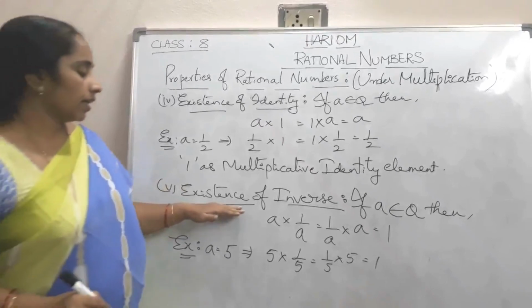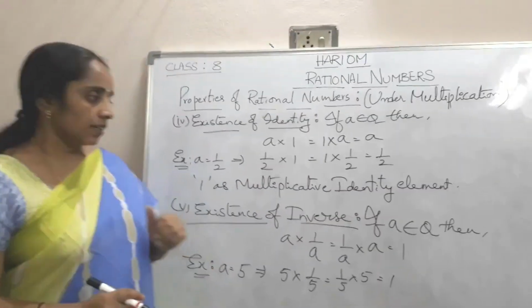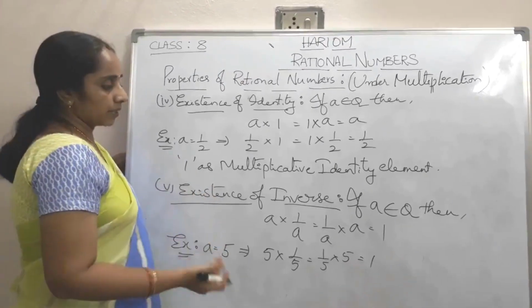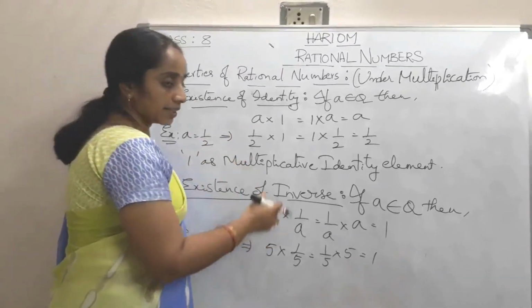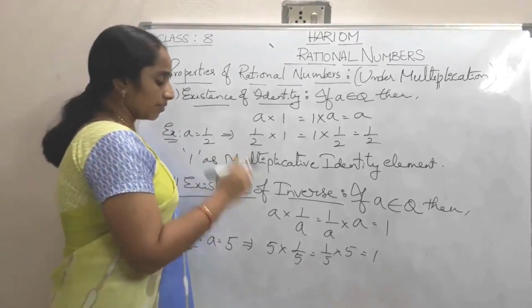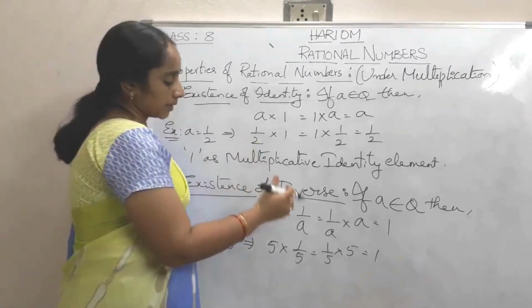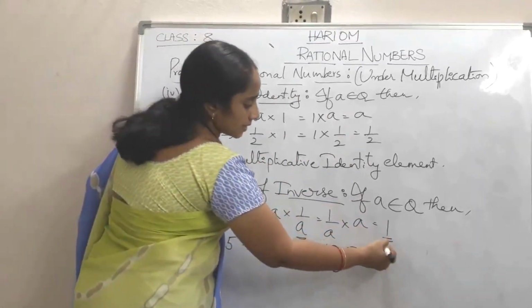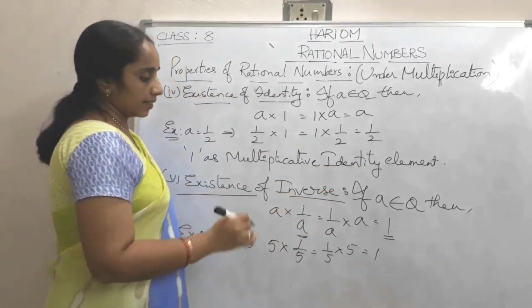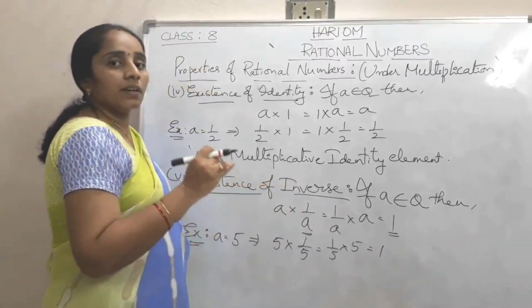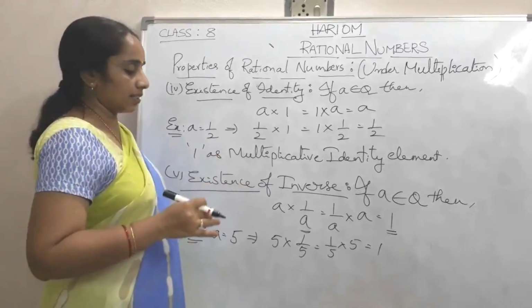Next, coming to the existence of inverse. This is also the same as we discussed before, but there it was addition, here it is multiplication. If a number multiplied with some other number gives the result as the identity, then the two numbers become inverse to each other.